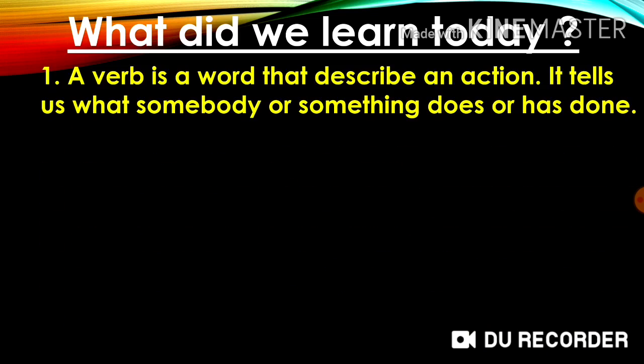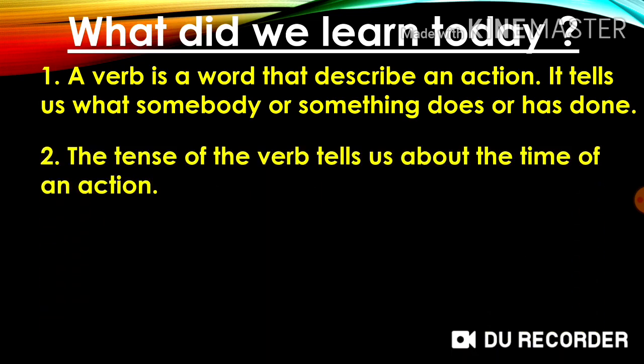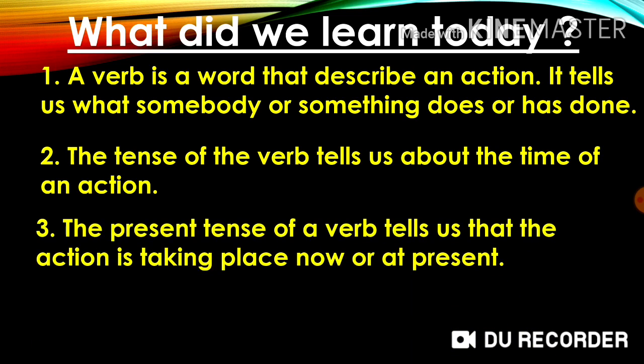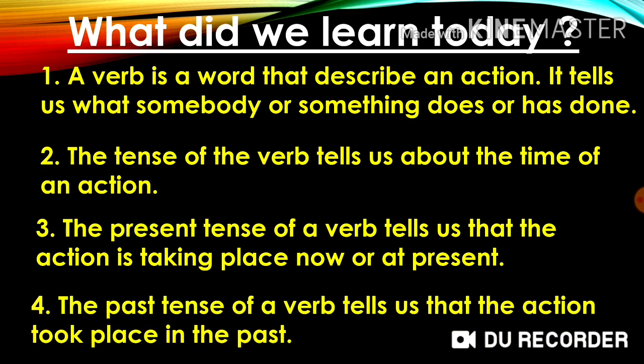Now let's go through some of the points we have learned in this session. First, a verb is a word that describes an action. It tells us what somebody or something does or has done. Next, the tense of the verb tells us about the time of an action. The present tense of a verb tells us that the action is taking place now or at present. The past tense of a verb tells us that the action took place in the past.